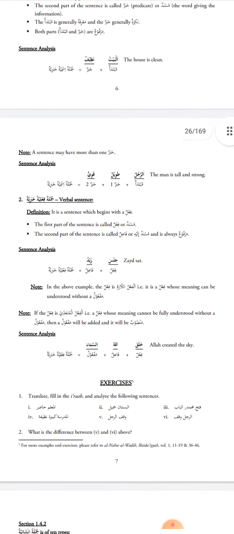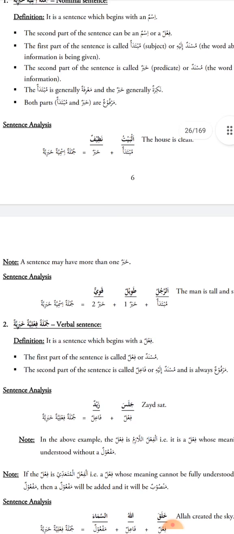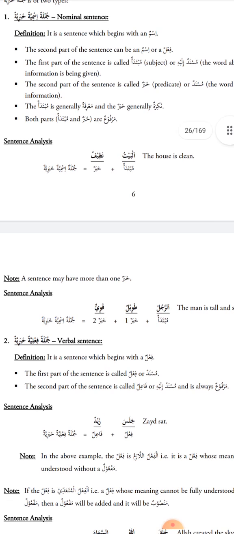Now it's mentioned here, bullet point number 4: the mubtada is generally ma'rifah and the khabar generally nakirah. Ma'rifah means definite, specified.